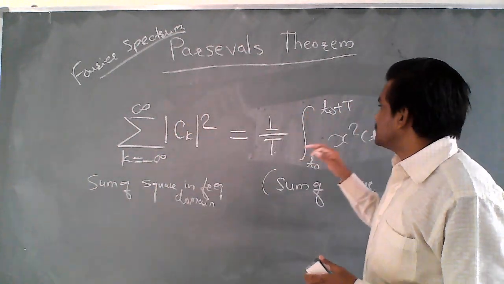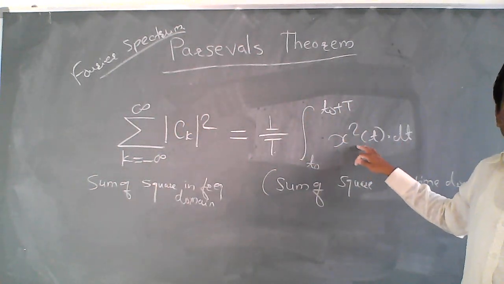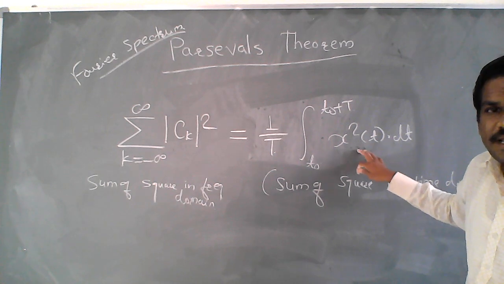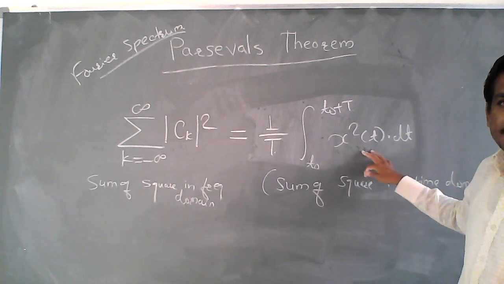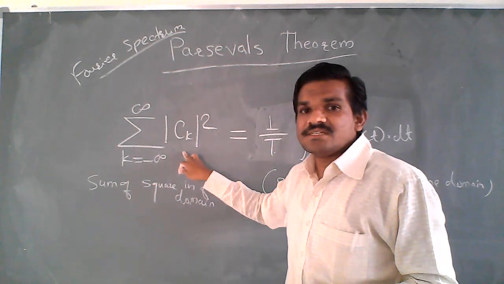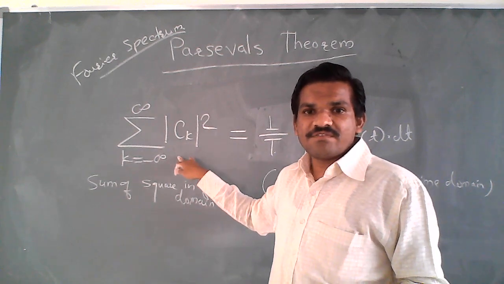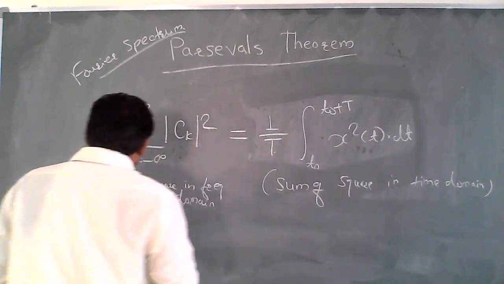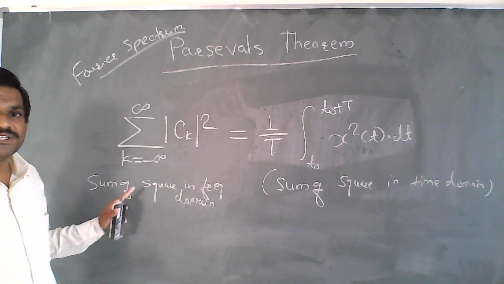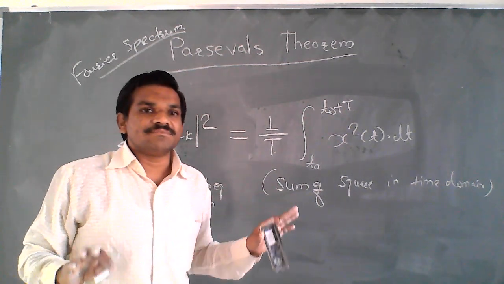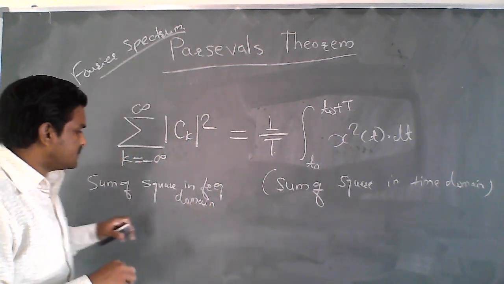What is x squared? X squared represents the power at time t, which includes all the frequencies. What does this ck represent? This ck represents the power at frequency k omega 0, which includes effects for all the times. I will write it here.